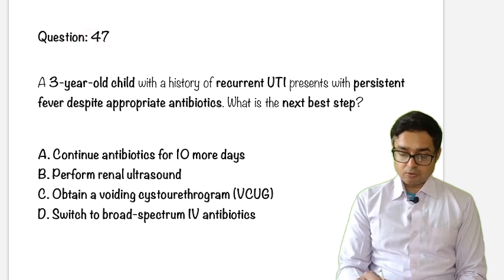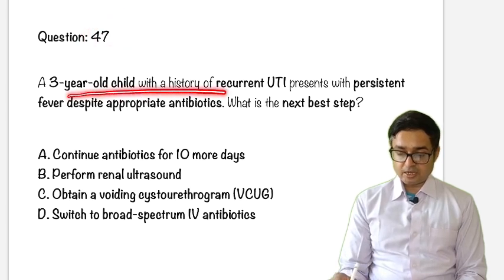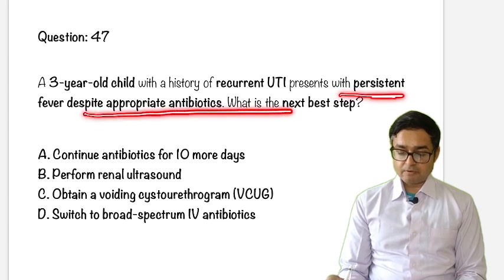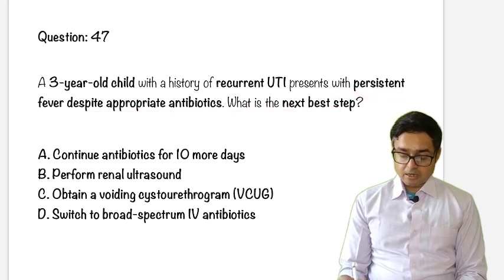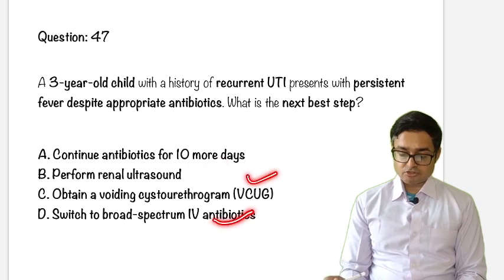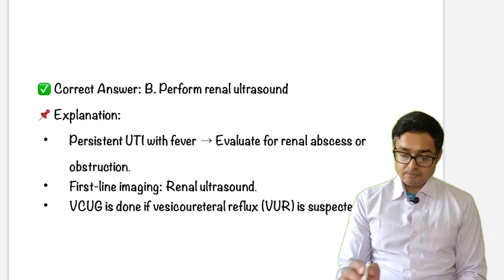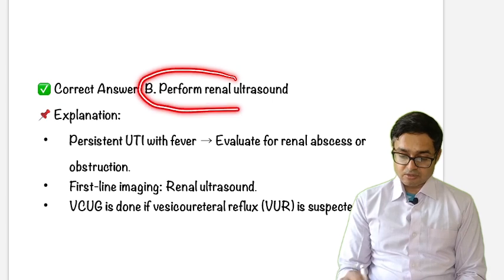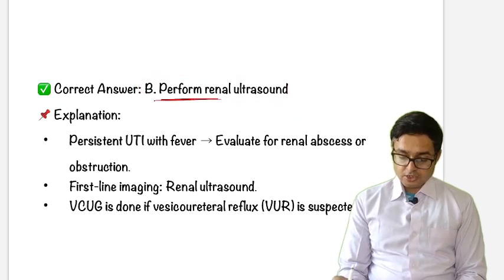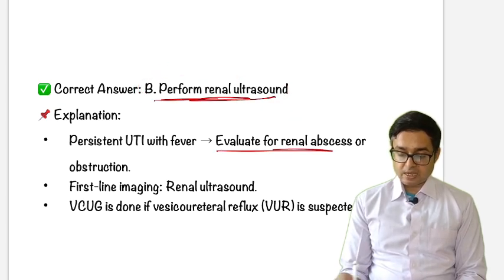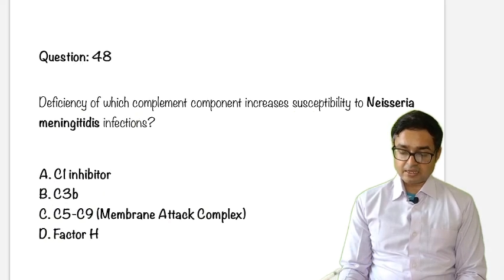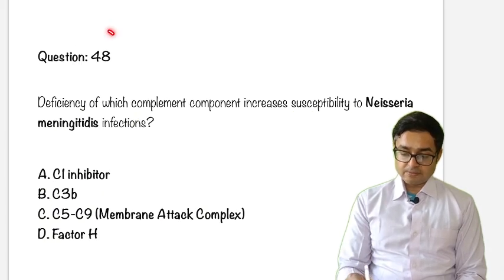A 3-year-old child with recurrent UTI presents with persistent fever despite appropriate antibiotics. What will be the next step? Continue antibiotics, USG, VCUG, or broad spectrum antibiotic. The answer will be perform renal ultrasound, because in this condition we evaluate for renal abscess and obstruction. Ultrasound will be next.